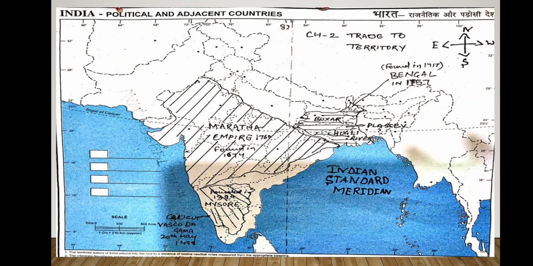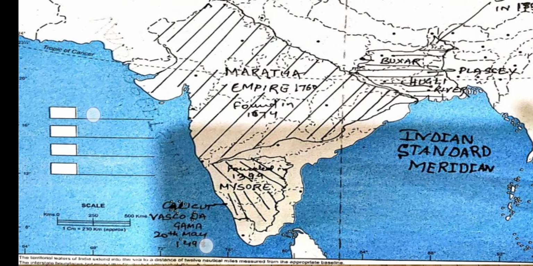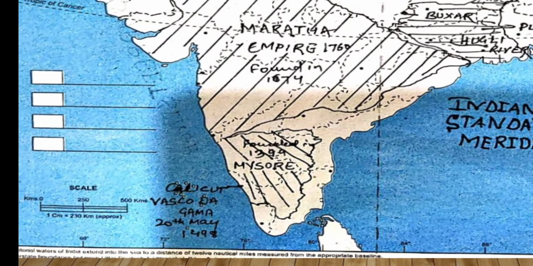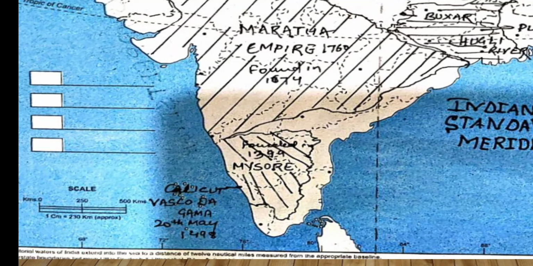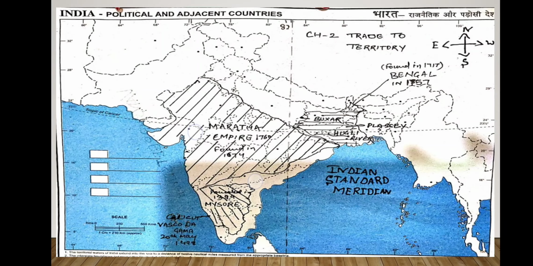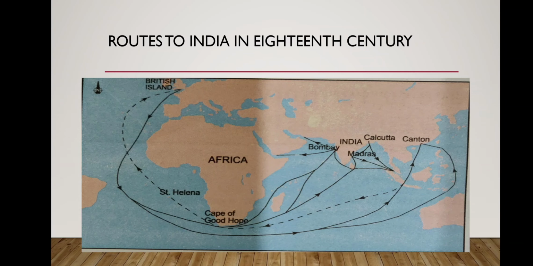Through this map, I told you the whole story, and I've written in the corner, where Lakshadweep is, Vasco da Gama, because he was the first person who found the sea route from Europe to India, in the year 1498. So these things are very, very important. This sea route, about which I was talking, was found by Vasco da Gama via the Cape of Good Hope, which is in Africa. So this way they reached India.